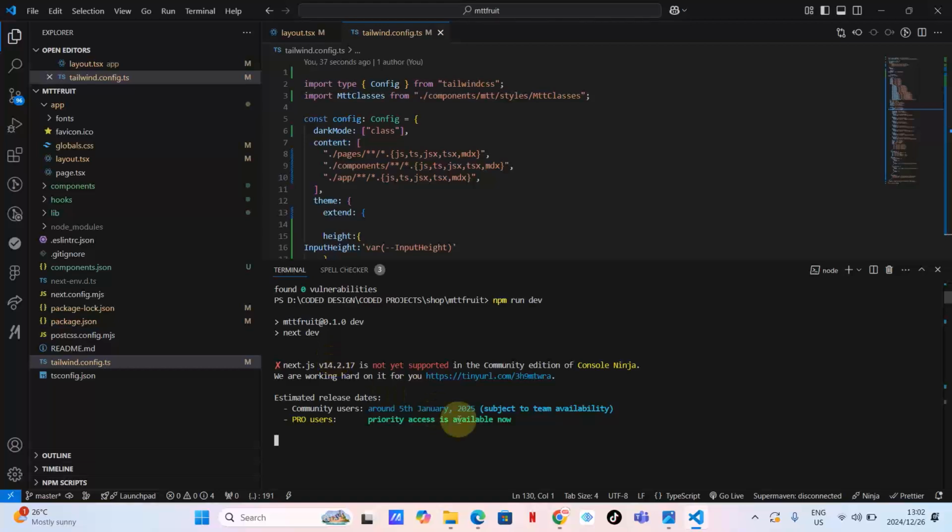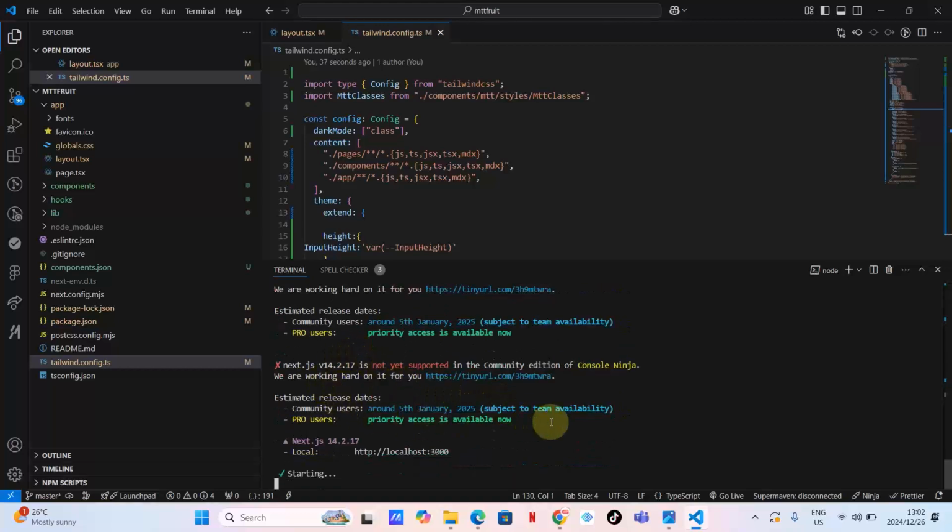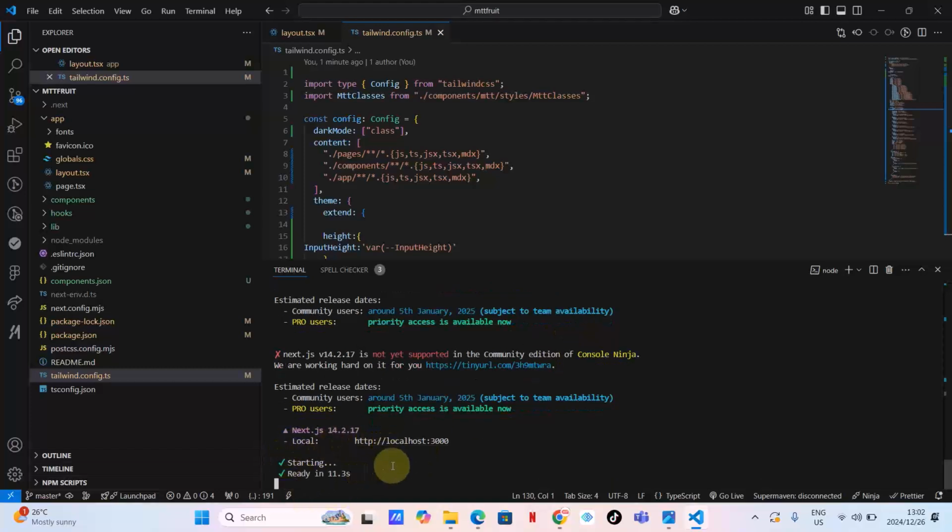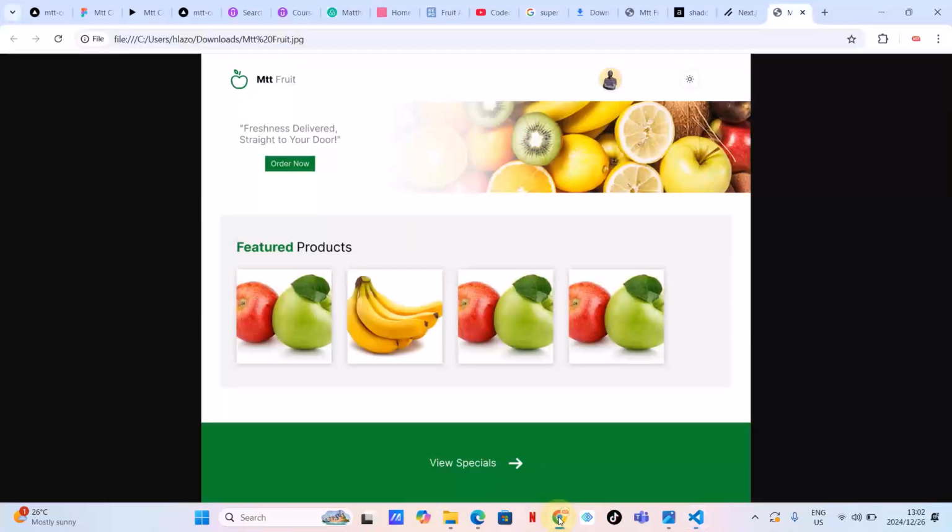Cool. Please don't mind any other things that you see which might not be in your project, things like these pro users, priority access. Don't mind those as long as you've got this one, which I believe you have. And that's about it, guys. You have managed to set up Mtt Components. Now we are going to get into the magic, how simple it is to make use of Mtt Components, and how easy it is going to be going forward to boot up some Next.js projects.